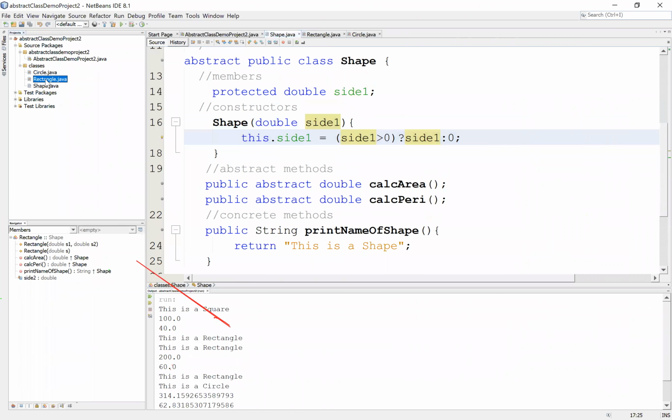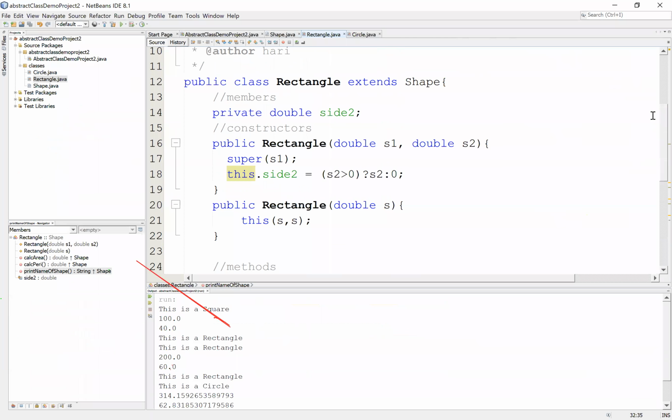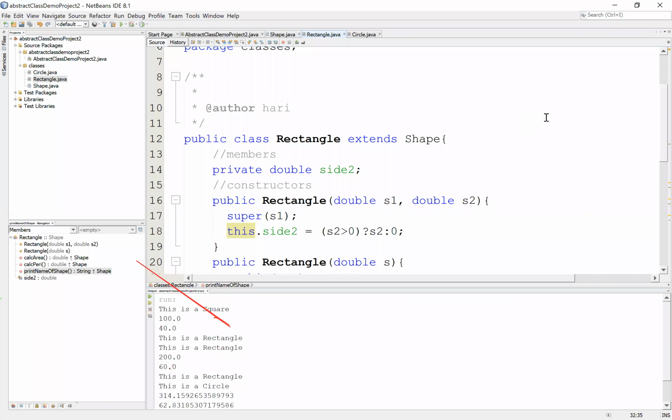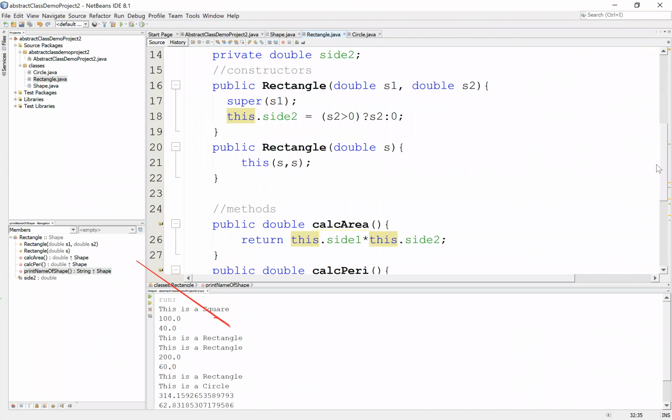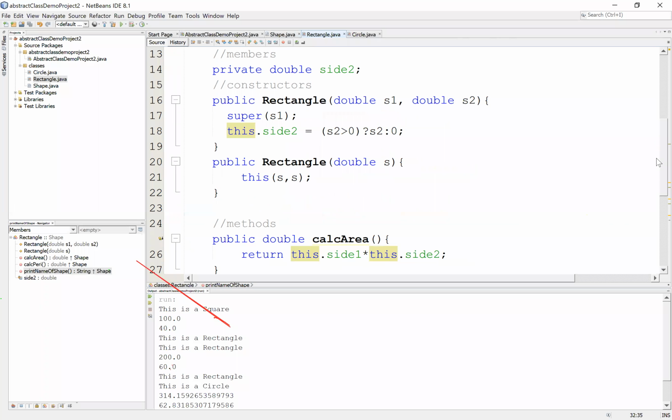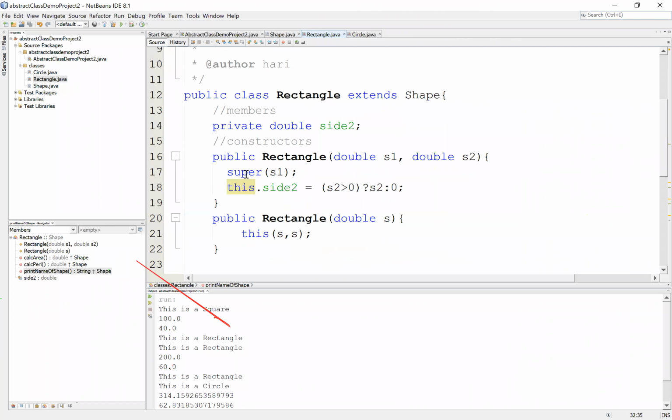So let's look at the rectangle class. In the rectangle class, I made it extend the shape class. So instantly it gives an error saying that the abstract methods have to be implemented. That's the reason why calculate area and calculate perimeter must be defined. Whereas print name of shape, you have an option whether you can override or not override. And here also, the key takeaways are, look at how the super constructor is used. Look at how this is used both to access the members as well as for constructors. So you need to get hold of how to use super and this.